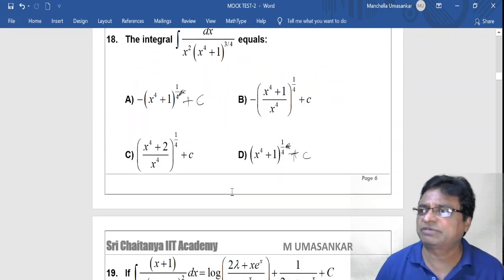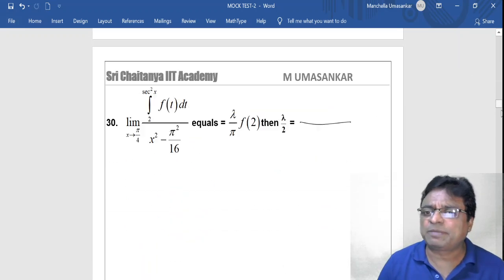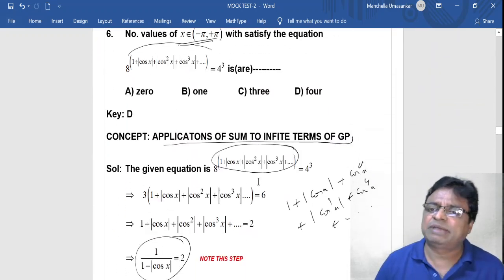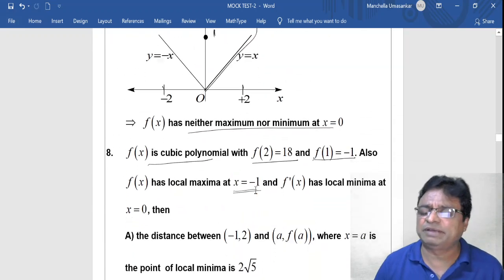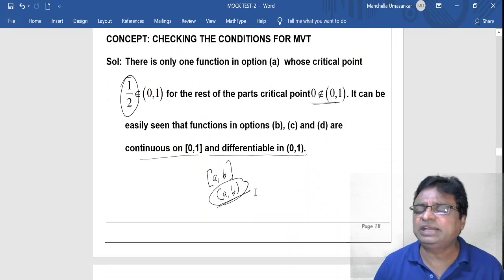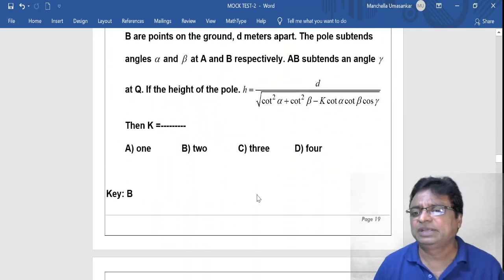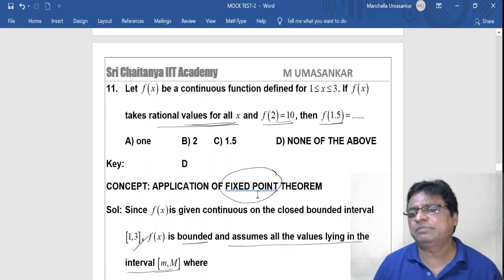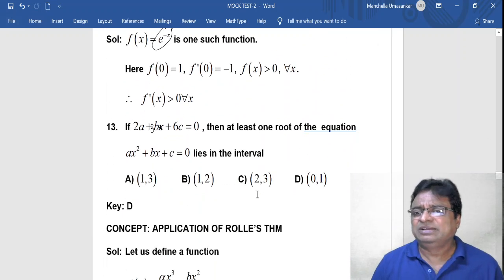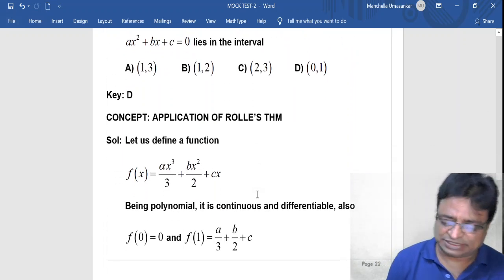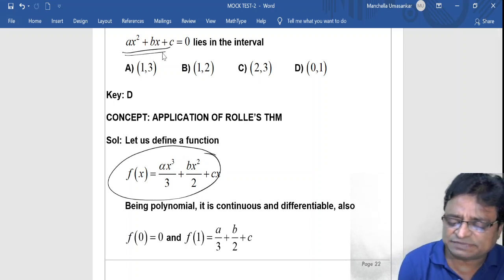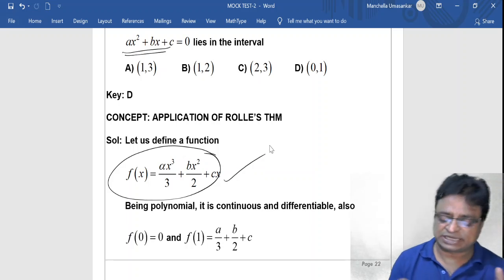try to understand the change in the question. Now the beautiful concept in the question is, here I'm considering my f of x as ax square plus bx plus c. Now I'm taking the integration of the given function. See, this is the beautiful model for application of Rolle's theorem. You just consider this function. How to get this function? You just integrate the given function and consider that as your function.